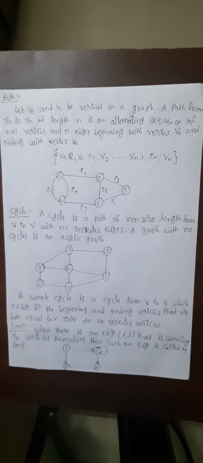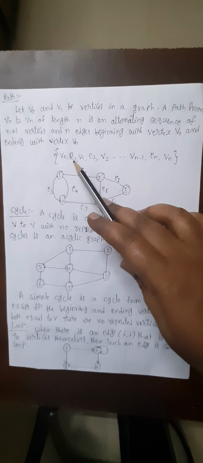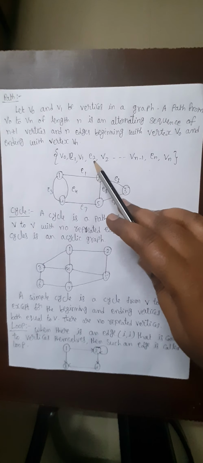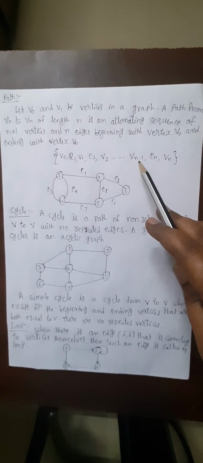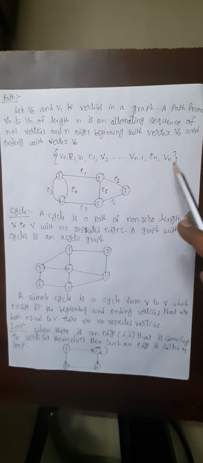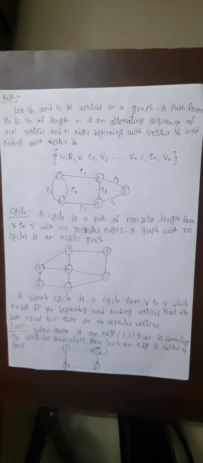See here how it is represented: V0, edge 1, V1, edge 2, vertex 2, vertex n minus 1, edge n, and vertex n.